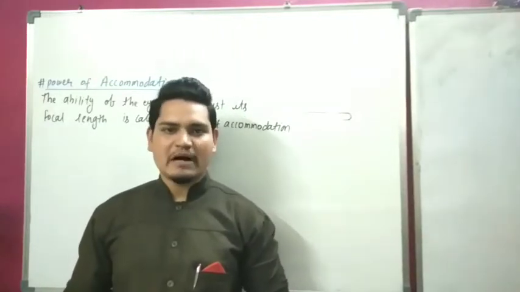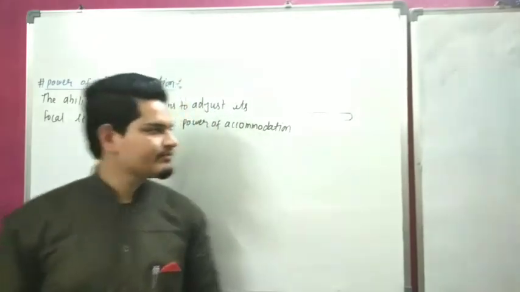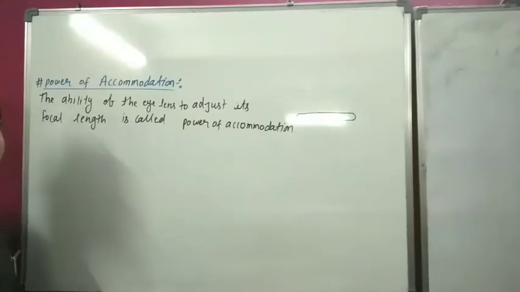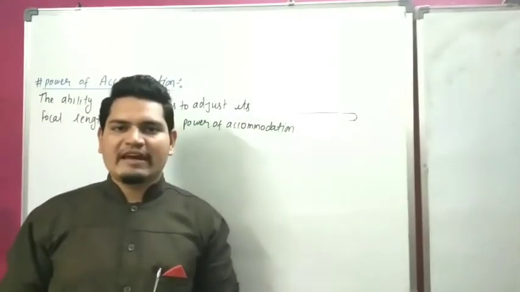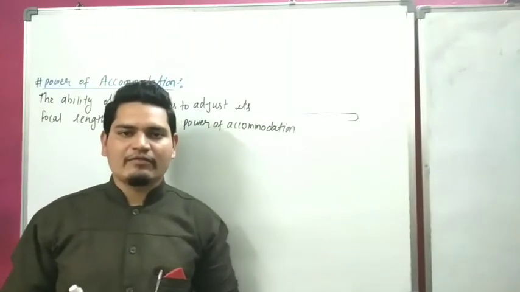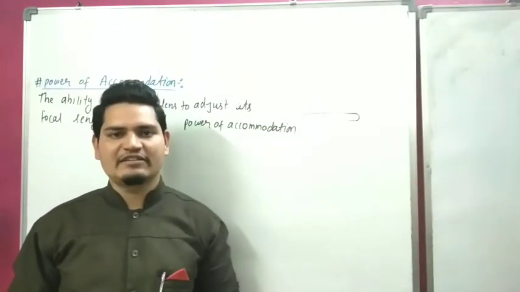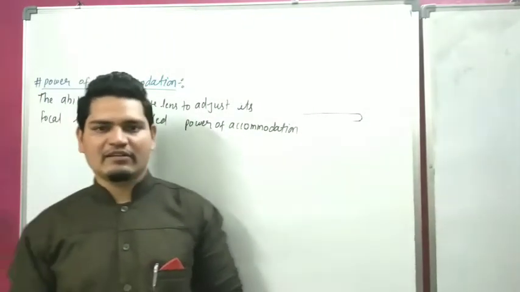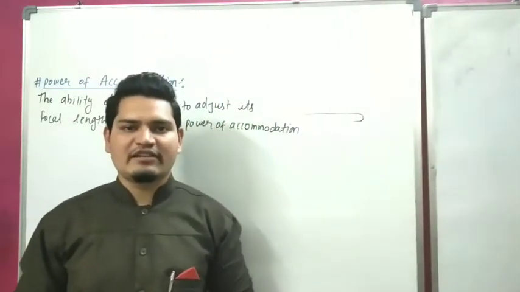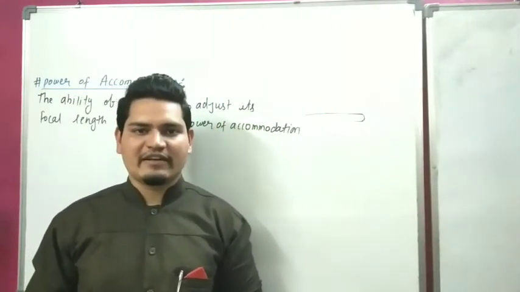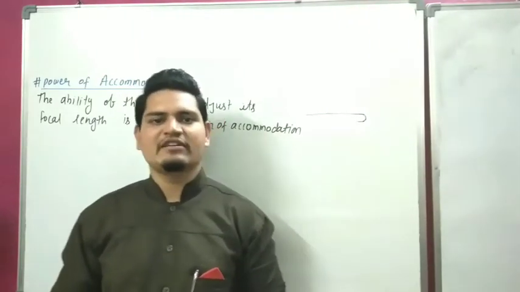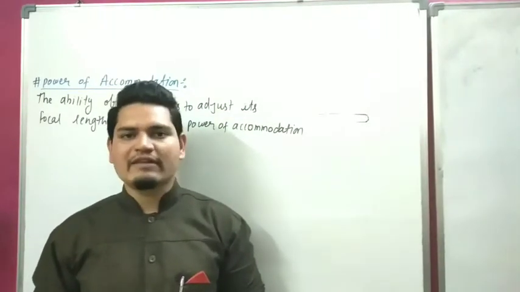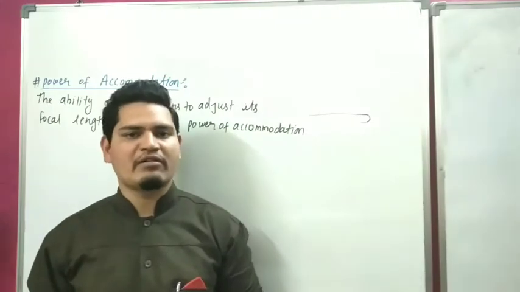Now our next topic is power of accommodation. So what is power of accommodation? We know that we can adjust the focal length of our eye lens. You already know what is focal length, what is focus. In the previous chapter on light, reflection and refraction, we already studied this. So we can adjust the focal length of our eye lens. How can we adjust our focal length? This is called power of accommodation.